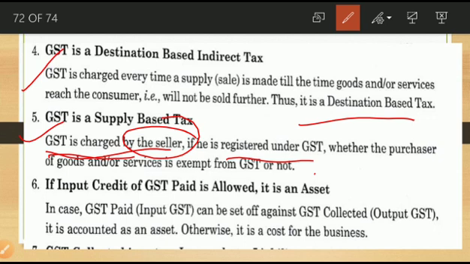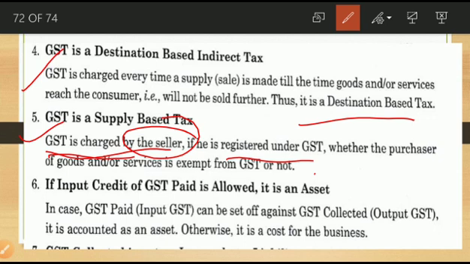That means whether the purchaser of the goods or services is exempted from the GST, that is not considered. Whether the purchaser of those goods and services is exempted from GST or not, we are not considering. The seller is anyway charging that GST from the purchaser. Okay, that's the point.